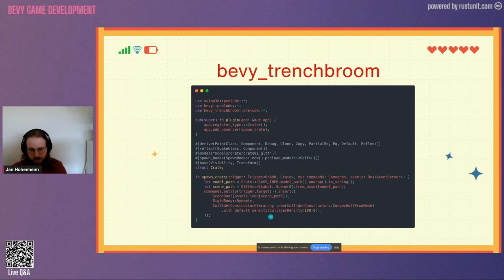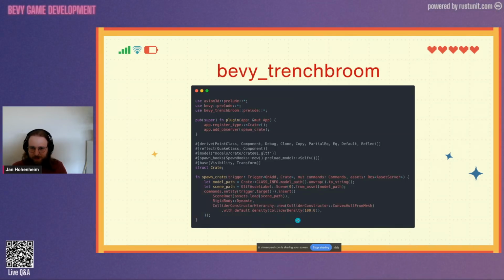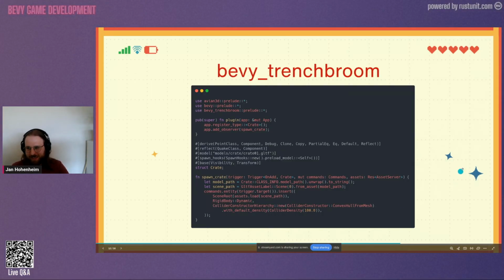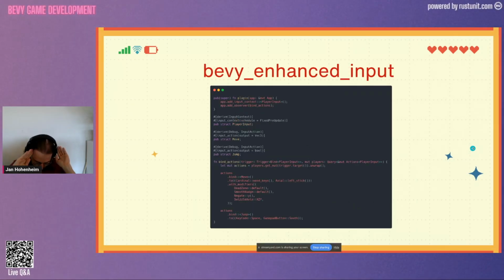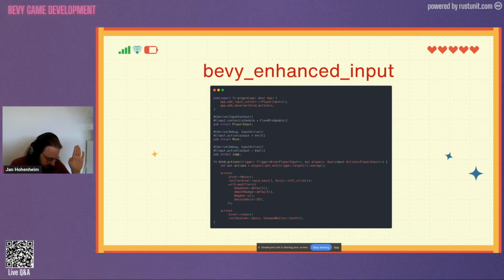And we also tell it to generate it with a higher density than the default, because the default is 1 kilogram per cubic meter, which is very, very, very light. So if we left it at the default density, if we ran into a crate, it will just fly all over the screen. We don't want that, so we increase the default density a bit. Okay. So that was my quick, short, and dirty introduction to how to use Trench Broom.